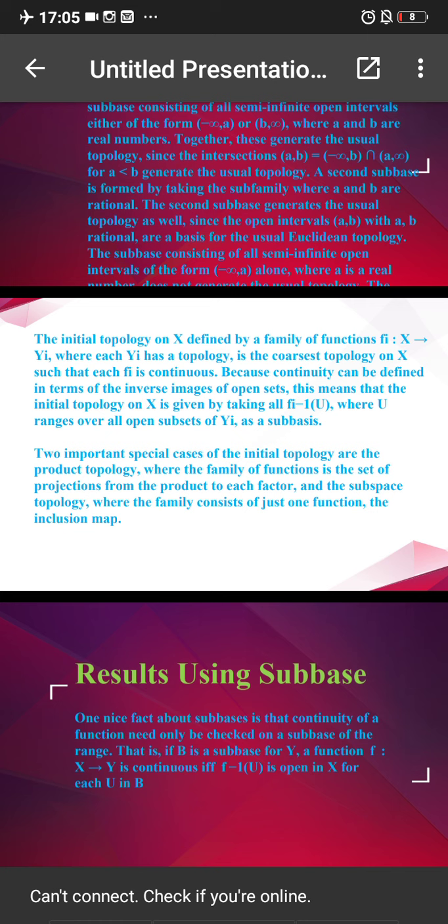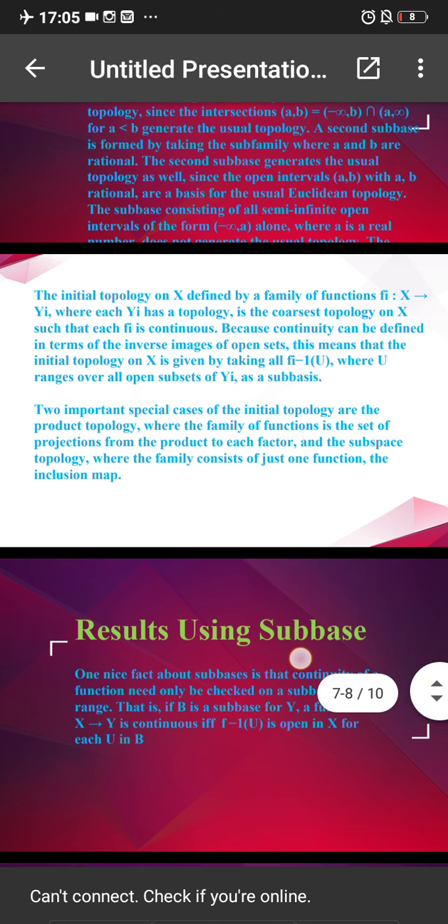Each function is continuous because continuity can be defined in terms of inverse images of open sets. This means that the initial topology on X is given by taking all fi inverse of U, where U ranges over the open subsets of Yi, as a subbasis.